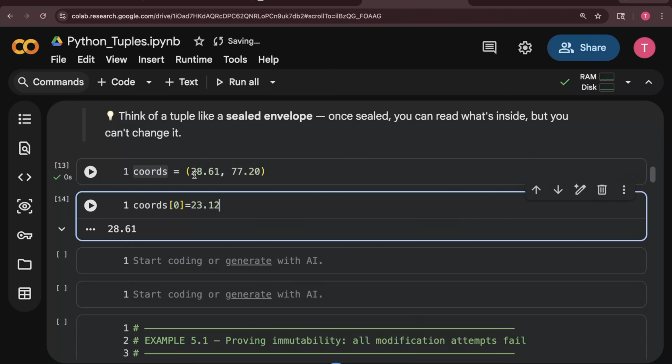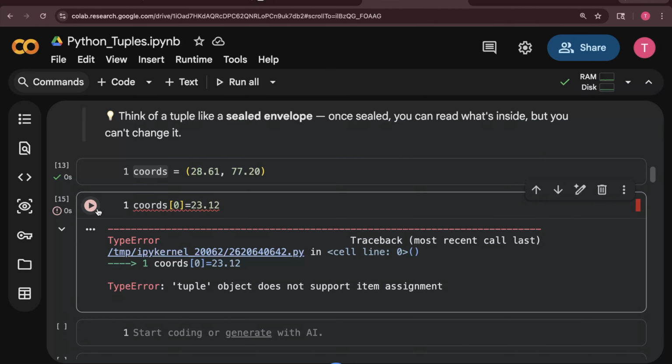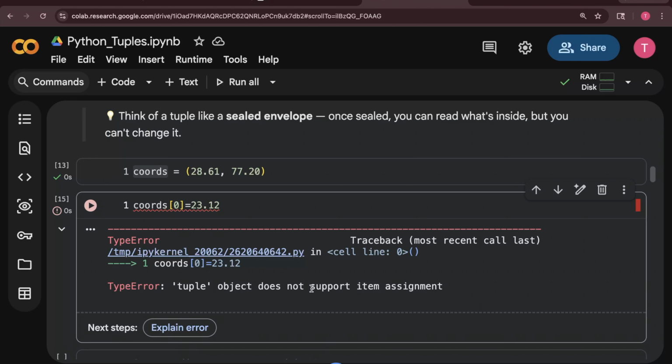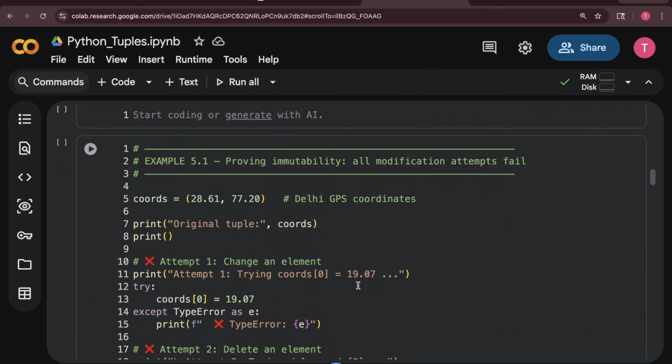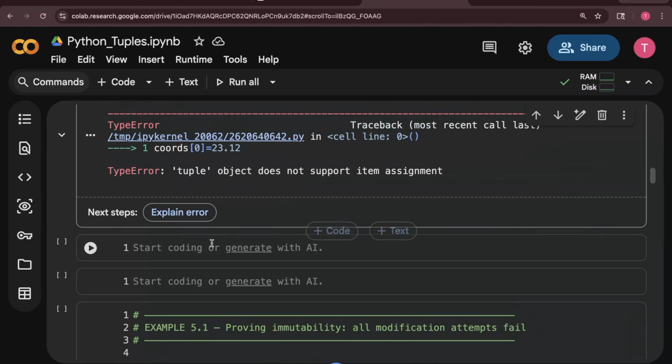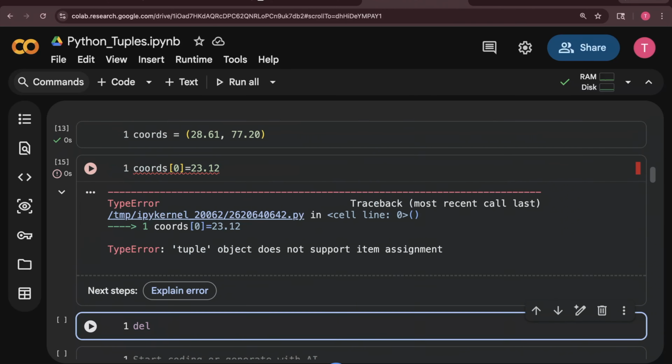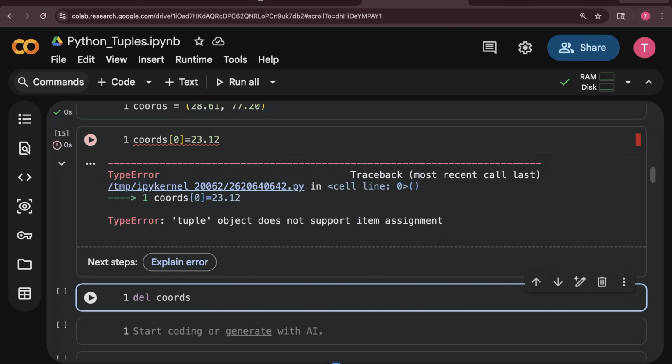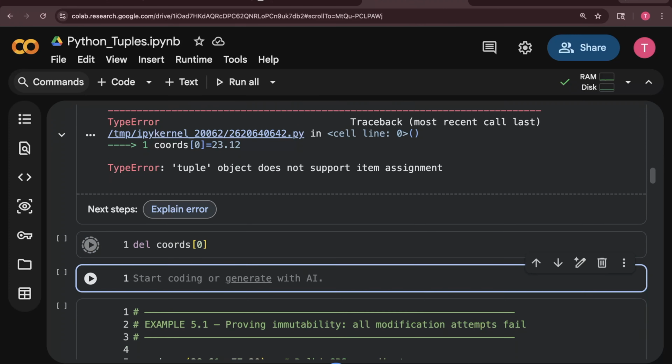Since it is immutable, we cannot change it. If I try it, it will say tuple object does not support item assignment. It cannot support item assignment because this is immutable. I cannot make any changes on it. Same shown here. Likewise, let's say I want to delete coordinates 0. It will not allow me to do this also.